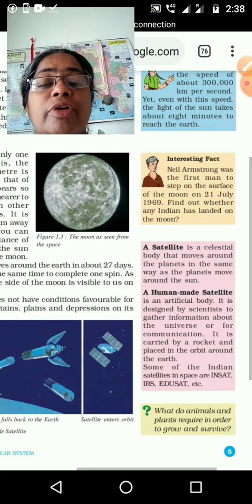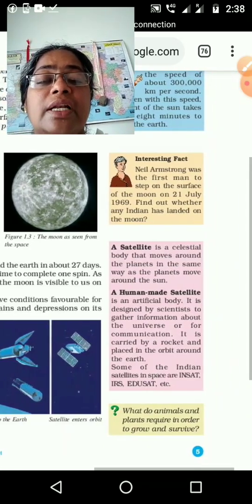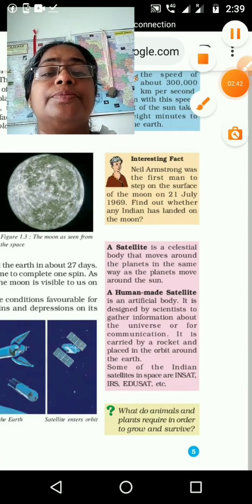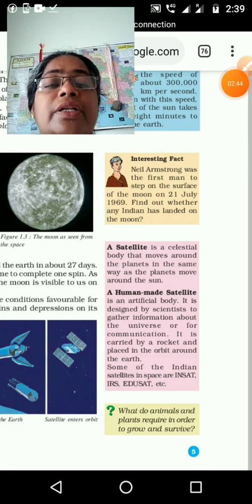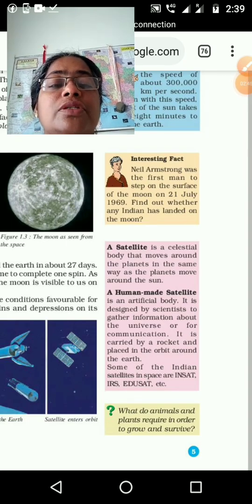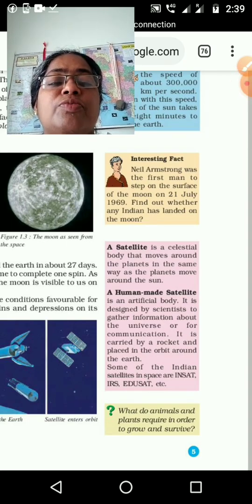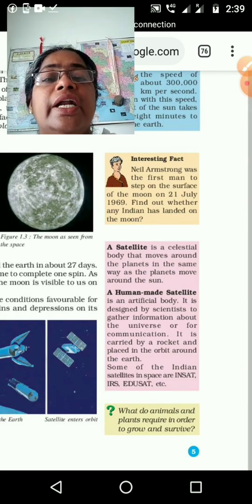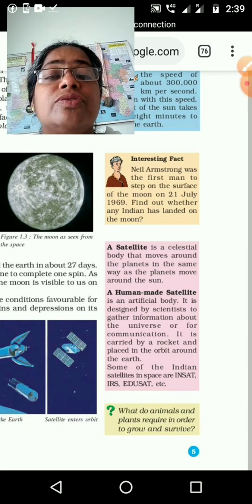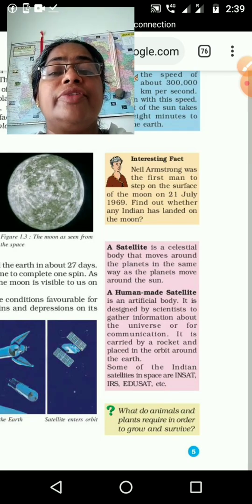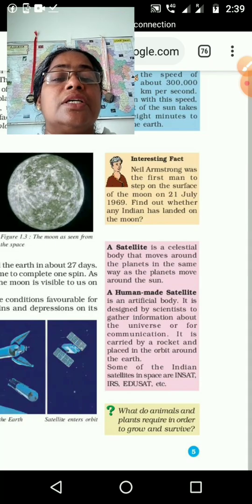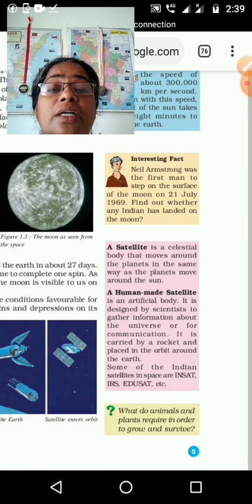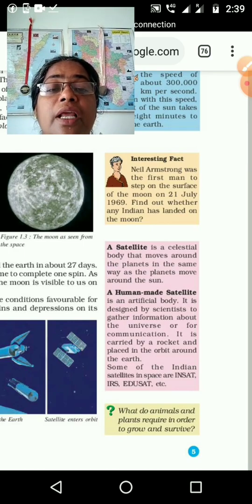Then when we are saying the moon is a satellite, we want to think about some interesting facts. Interesting fact: Neil Armstrong was the first man to step on the surface of the moon, on 21st July 1969. In which year? 1969. This one is 2021, after 50, 60 years. Afterwards, how many people went, that you can find out. The person who touched the moon the first time is Neil Armstrong.